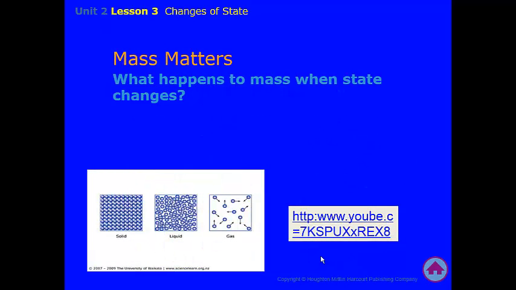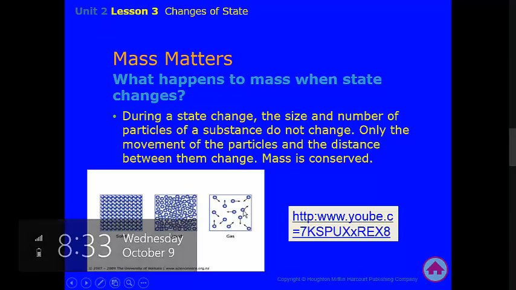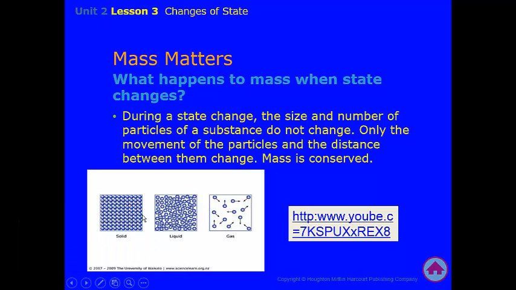What happens to mass during all these state changes? During a state change, the size and the number of the particles of the substance do not change. What you start with, if we're going from a solid to a liquid to a gas, you end with. Just because you have them more closely packed together or getting more and more spread out doesn't mean that you've lost them in any way. It's just that they spread more and move about more.